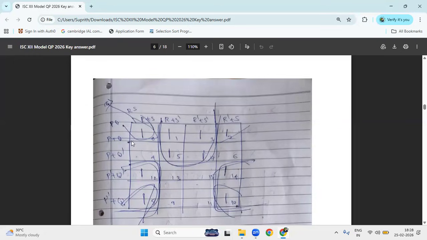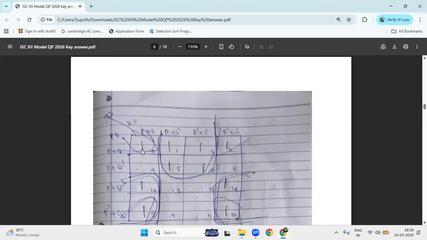0 is the max term and 1 is, oh, I written it wrong. Instead of 1, I should write here 0, right? Okay, as a teacher, I only made the mistake. Actually, it should be 0 because in the POS, the max term is 0, and you have to write this condition: 0, 0, this is 0, 1, this is 1, 1, and 1, 0. Sorry, 0, 1, 0, 0, 0, 1, 1, 0, and 1, 1.